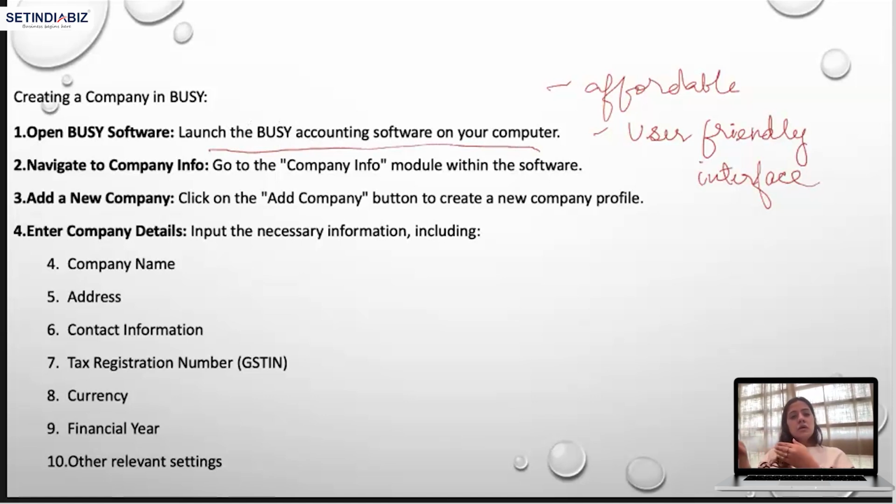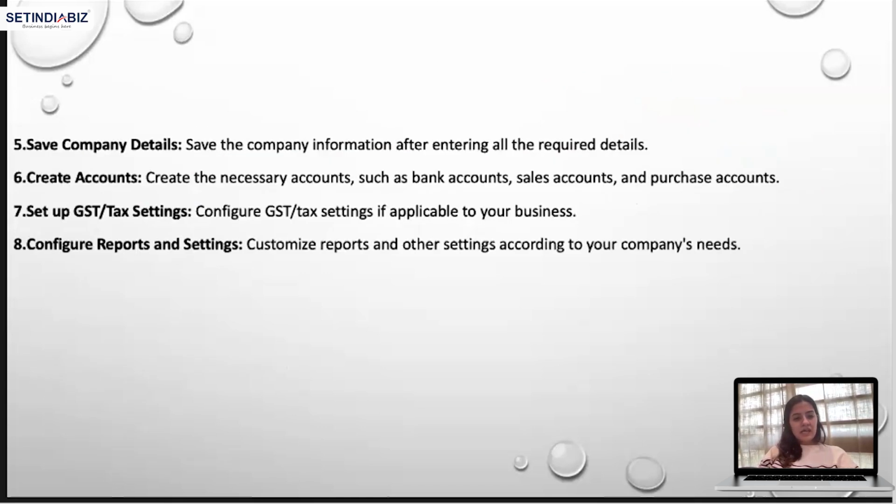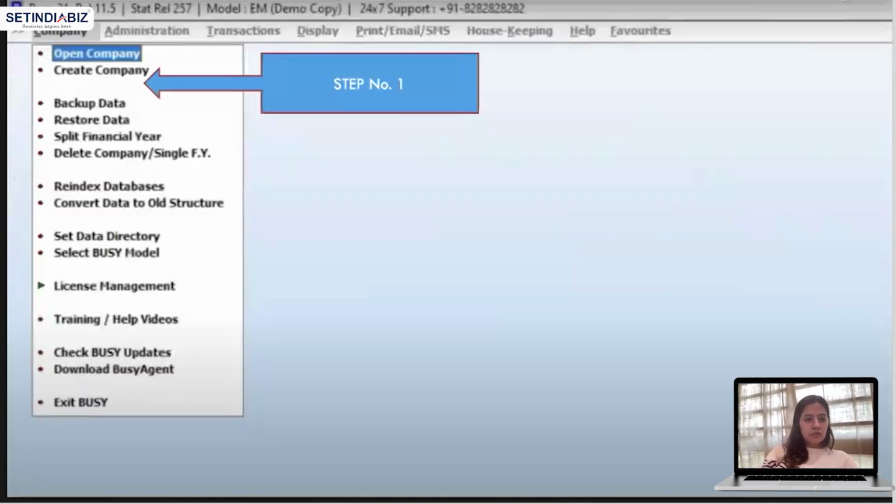Basically, what we do is we just obviously run the setup. After copying the setup in our Windows laptop or desktop, we just run the setup. After running the setup, we just get the busy accounting software opened, and when we have software in our computer, we have to just launch it. Now, second step, navigate to company information and go to the company info module with the software. So let's see side by side how does it look like before moving further.